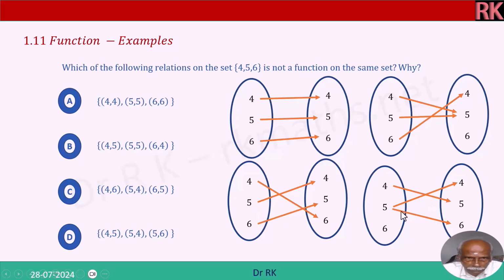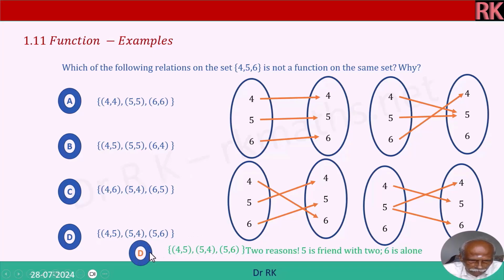This is not a function, it is a relation, because 5 has no unique mapping. 5 has got 4 as an output, 5 has got 5, 6 also as an output image. Right? Therefore, option D is the correct answer. Two reasons: 5 is a friend with these 2 and 6 is alone. Here 6 is alone. That is why this is not a function.